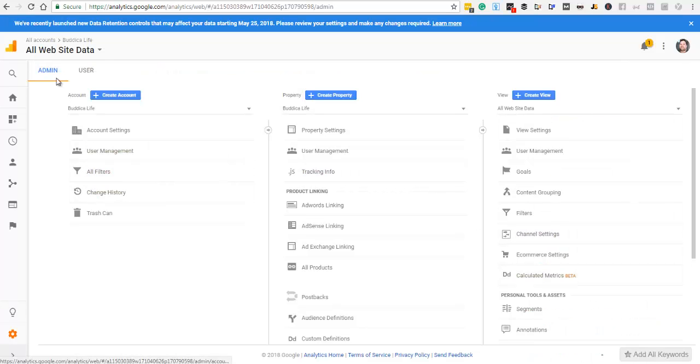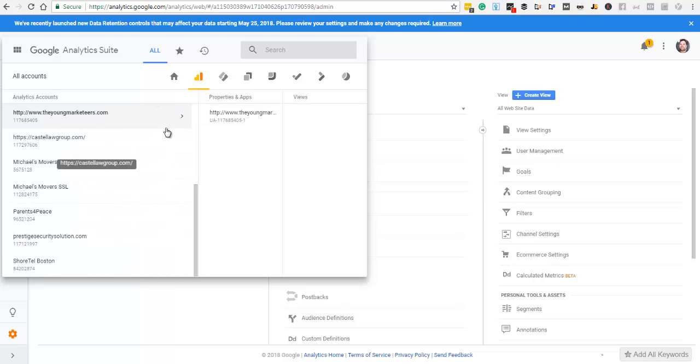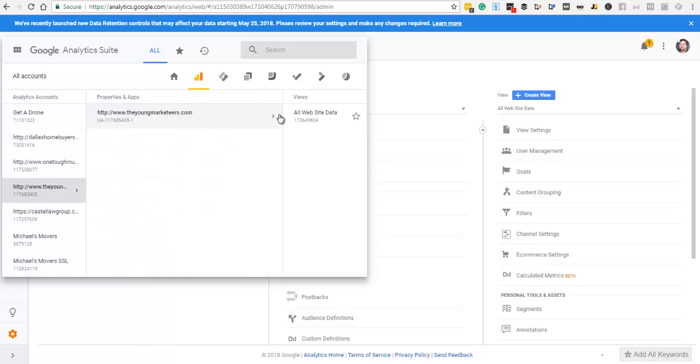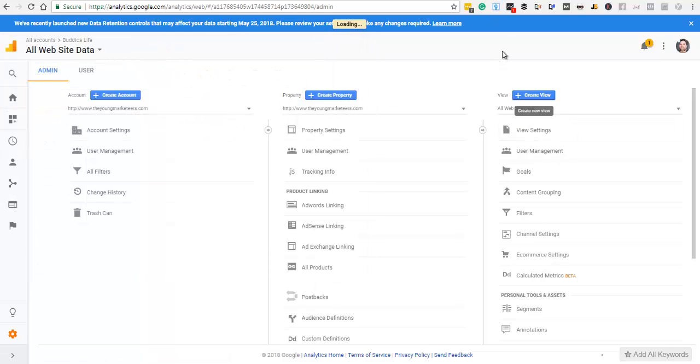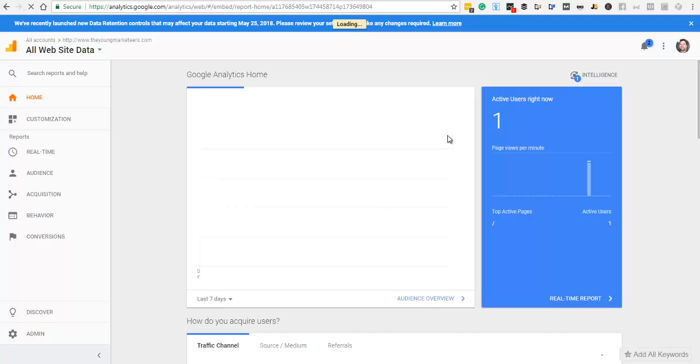So if we looked at the Young Marketeers website, we go into it, you should probably be able to see one active user, I think, because we're on there. Let's go to home. It's taking a second to load up. I don't know why it's taking so long. Oh, there we go. So you see one active user. You see the number one. So that shows real time who's on your website.